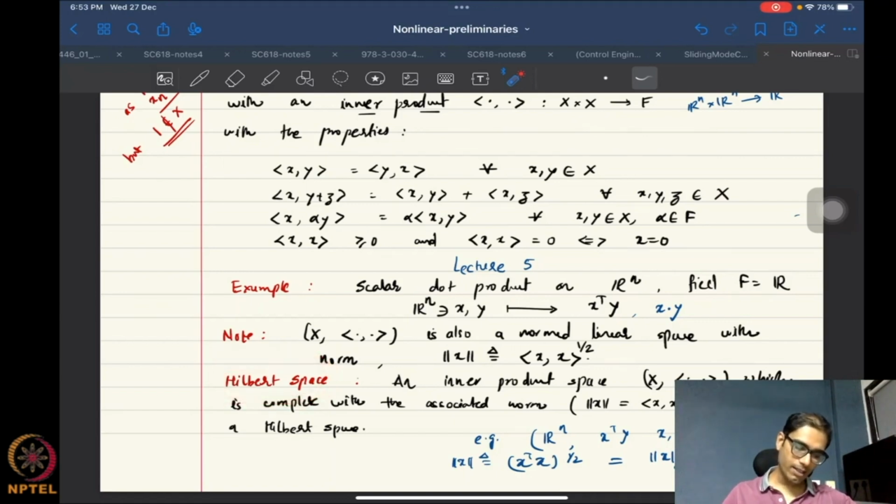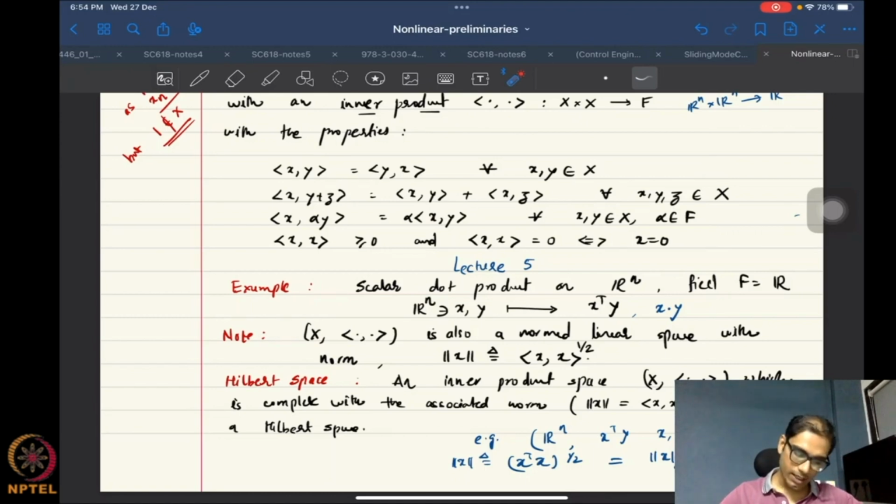So what we say is that an inner product space is complete with the associated norm. It's evident that if I'm given an inner product, which takes two vectors, and I put in the same vector, x comma x, then I get a norm. It can be shown that this is in fact a norm. And so the idea is that if the vector space is complete with this particular norm generated from the inner product, then what we have is called a Hilbert space, right?